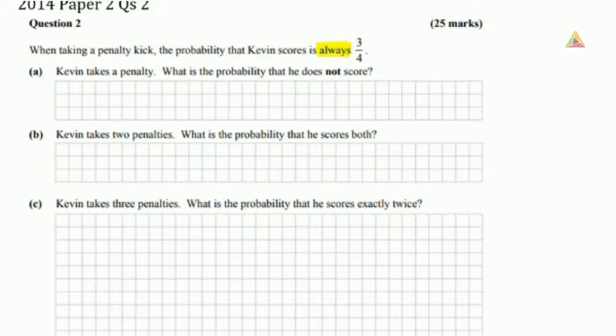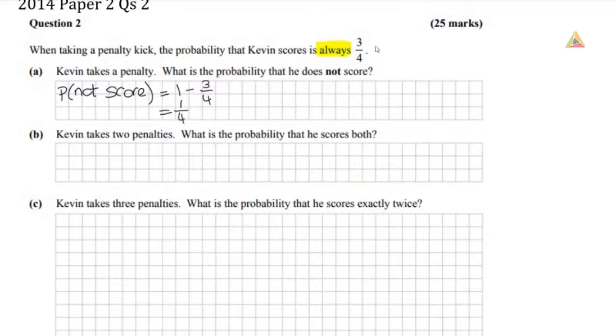So there's only two possible outcomes here. He either scores this penalty or he doesn't score this penalty. So that means they're the only two possible outcomes. So the probabilities of success and failure have to sum up to 1. So the probability that he doesn't score will be 1 minus 3/4. So that means that if the probability that he's going to score is 3/4, the probability that he won't score is going to be 1/4. And that's going to be the same each time. So we have our success of scoring a penalty of 3/4 and our failure of not scoring a penalty is 1/4.